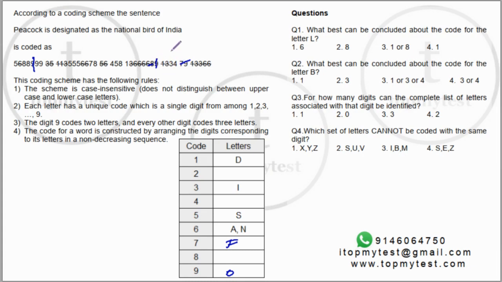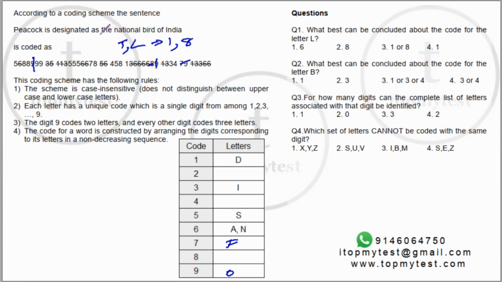Now from national we have a T, we don't know the code for. O was 9. T and L we don't know the code for. So one of them will be 1, other will be 8.